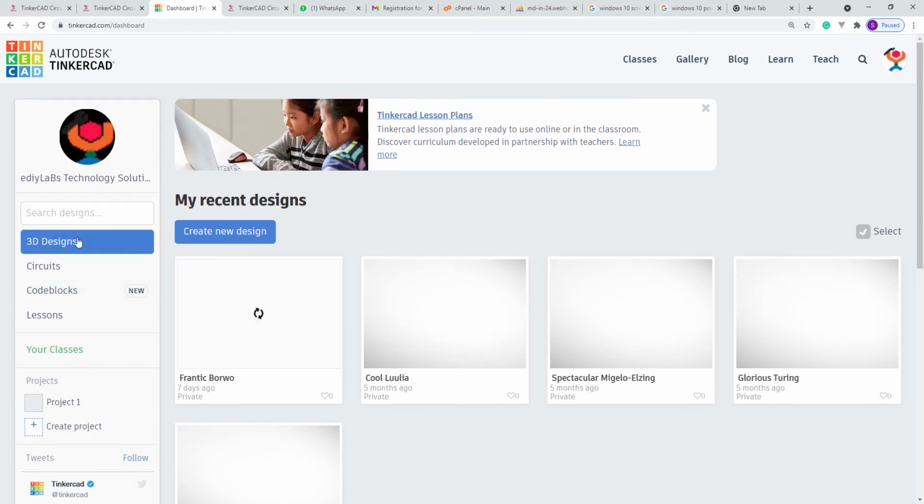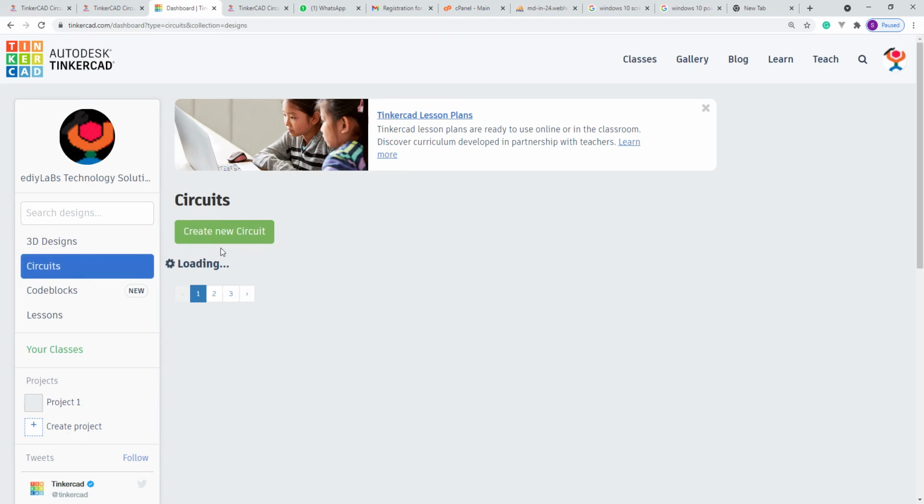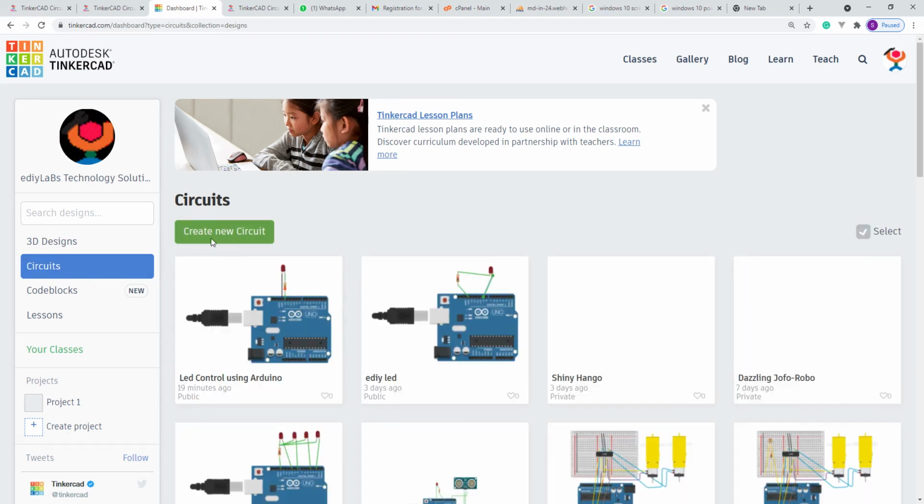In Tinkercad, we can do three main things: 3D designs, circuits, and code blocks. These are the three things which we can make in Tinkercad. What we are going to do is circuits. So click circuits. In circuits, you can see create a new circuit. At the bottom of the screen are all the things which I have done earlier. So you click create new circuit.